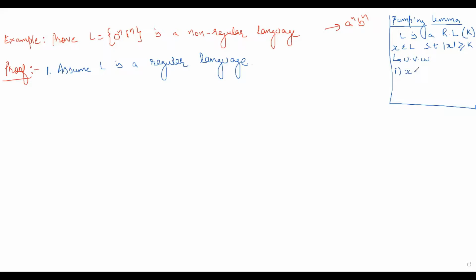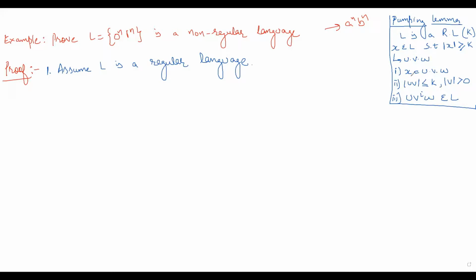and it will satisfy the following. First, X equals u v w. Second, length of uv is less than or equal to k, and length of v is greater than 0. And third, it will satisfy u v^i w belongs to L. So these things it will satisfy if L is a regular language.